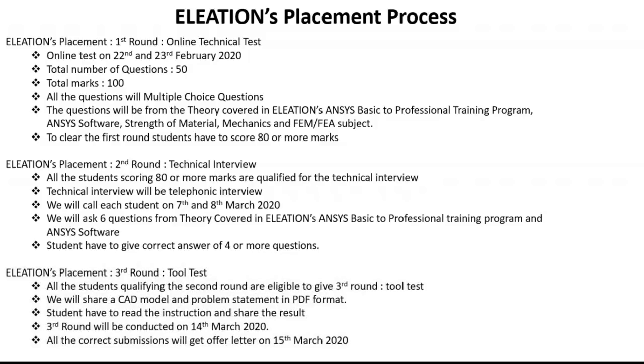ELEATION placement process third round is a tool test. All the students qualifying the second round are eligible for third round. In this round, we will share a CAD model along with the problem statement in PDF format. Students have to perform the analysis mentioned in the problem statement, create a presentation and submit the presentation to hr@eleation.com. All the students clearing the third round will get offer letter along with the joining date and the process on 15 March 2020.